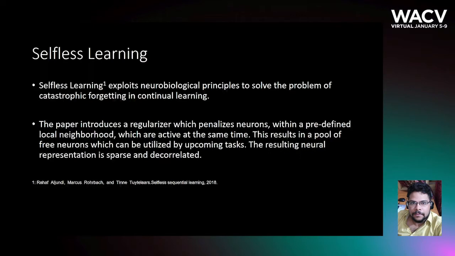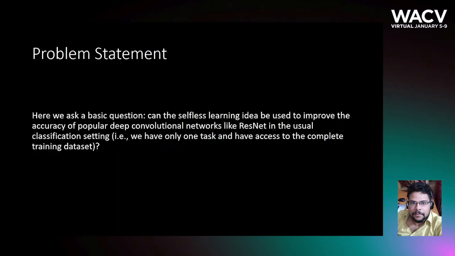The paper introduces a regularizer which penalizes concurrently active nearby neurons. This results in a pool of free neurons which can be utilized by upcoming tasks, thereby creating a sparse and decorrelated representation.